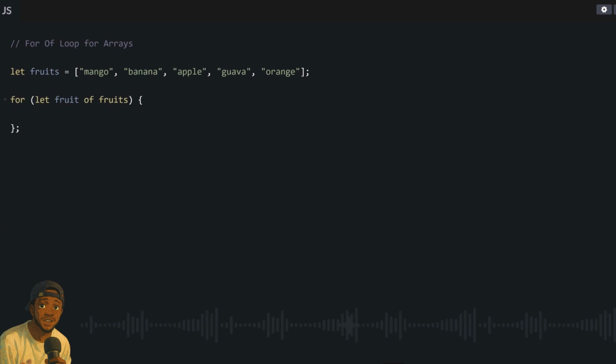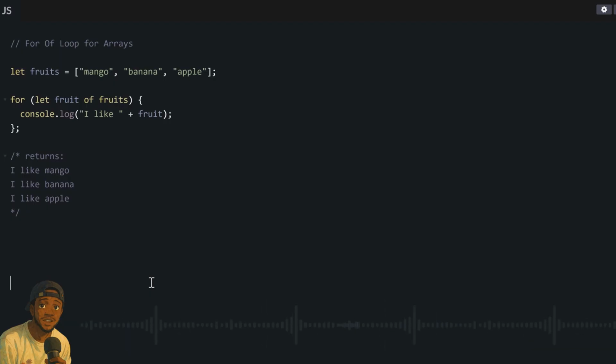in the array. So now it will loop as many times as the number of items we have in our array, and it will always start with index 0 to correspond to the first item in the array. Then the next time it will be index 1, index 2, and it will run until it reaches the last item in the array. So for this example code, this code will loop 3 times. So the first time our fruit variable will stand for the first fruit, and the second time it will stand for the second fruit, and the third time it will stand for the third fruit.